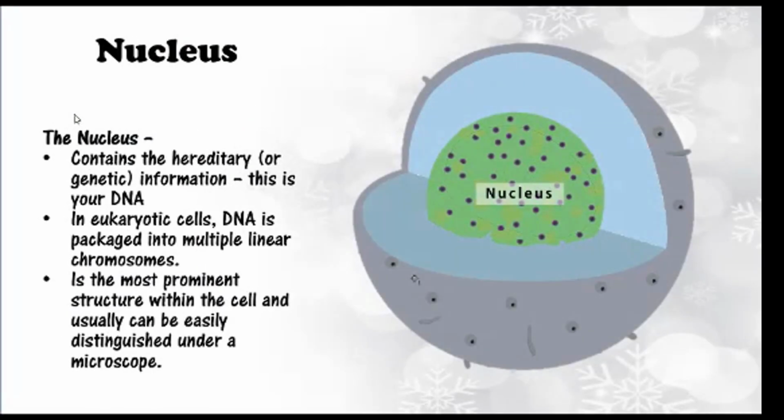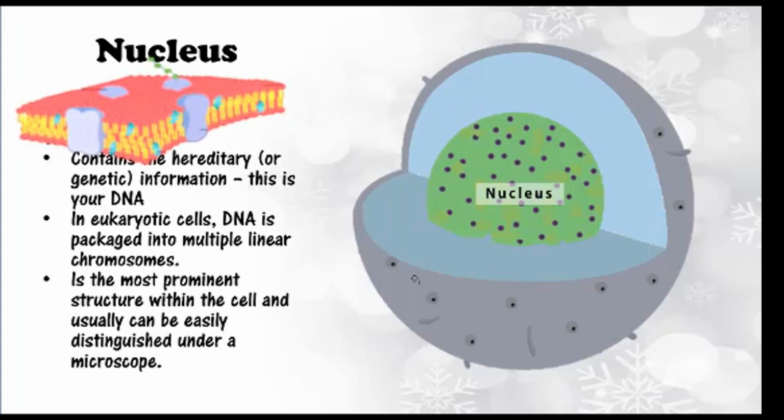The nucleus contains the hereditary or genetic information. This is your DNA. In eukaryotic cells, DNA is packaged into multiple linear chromosomes. The nucleus is the most prominent structure within the cell and usually can be easily distinguished using a microscope.